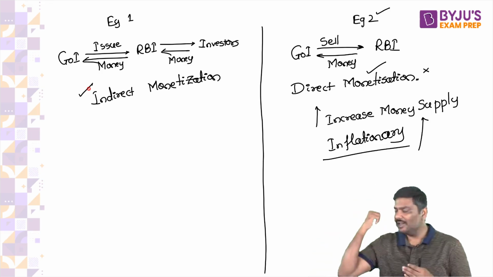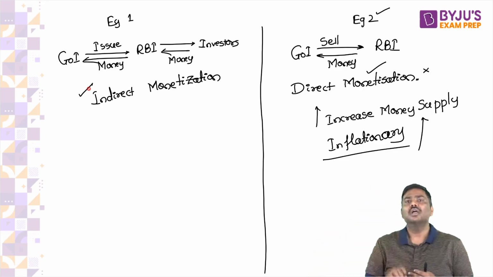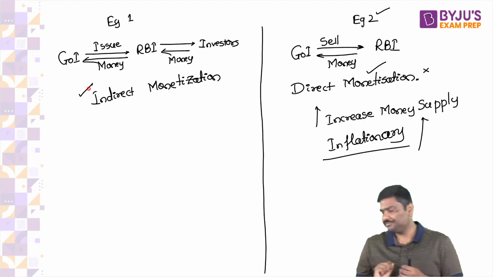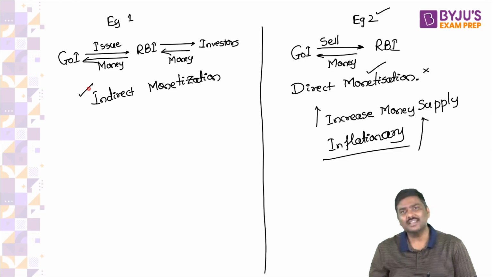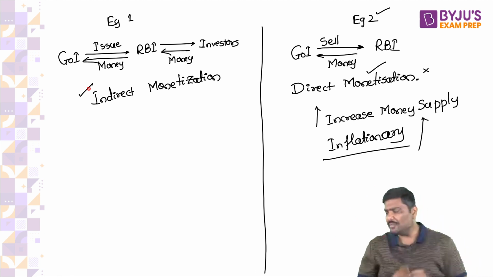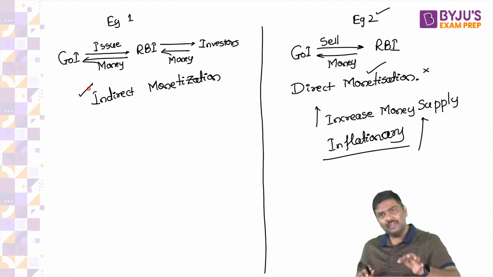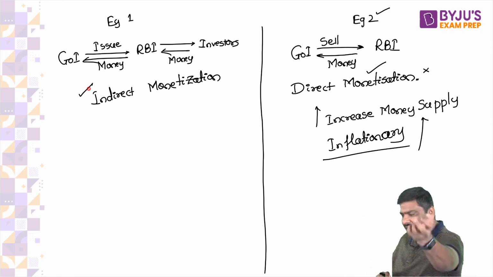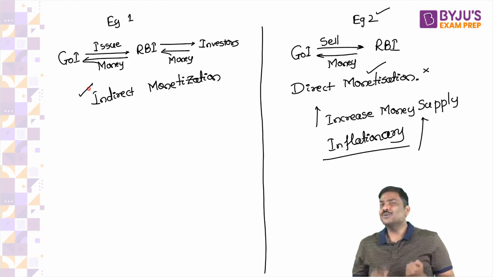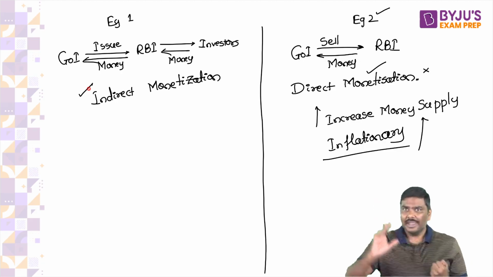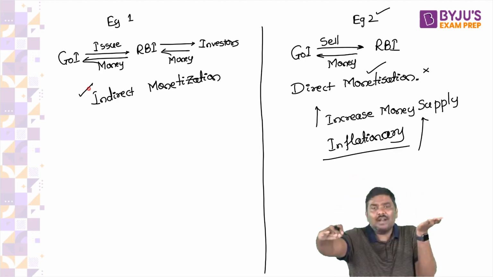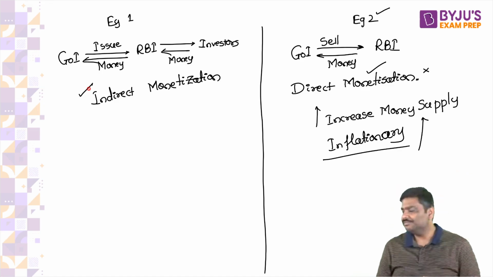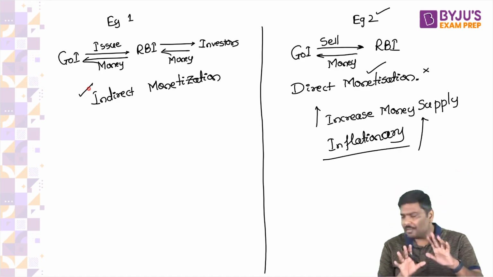Let me explain it. Some of you are already confused. Imagine you have 100 rupees. Simple. So can I say this 100 rupees is already there in the system? It is already there in the economy. Now, the Government of India will issue a bond to you and collect 100 rupees from you. So can I say, because of this, in one part of the economy, 100 rupees has gone down, and in another part of the economy, 100 rupees has increased? That's it. Any problem here?